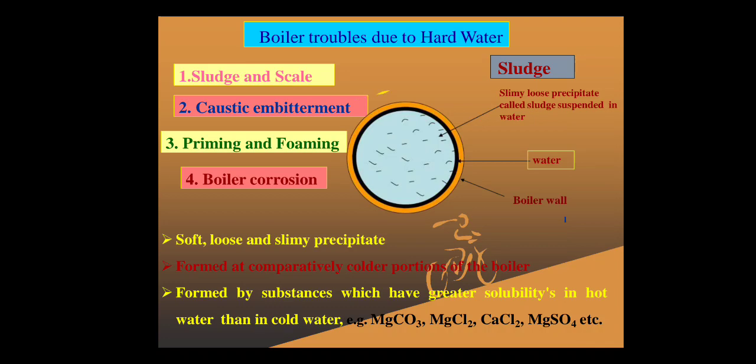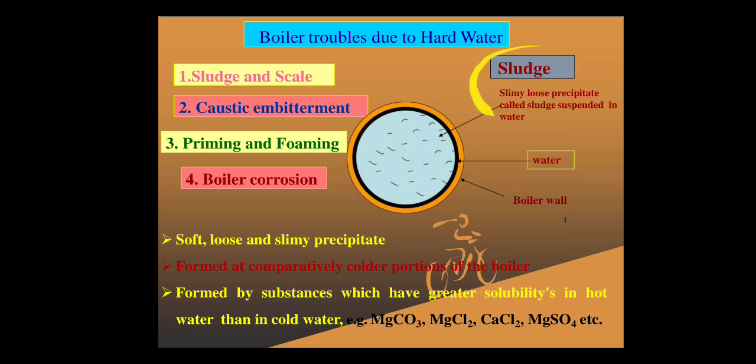Second, caustic embrittlement, meaning the presence of caustic substances makes the metal brittle, which will come in coming videos. Then priming and foaming, and boiler corrosion. These are the four ill effects of use of hard water in generation of steam. In this video, we are mainly interested in learning sludge and scale formation.